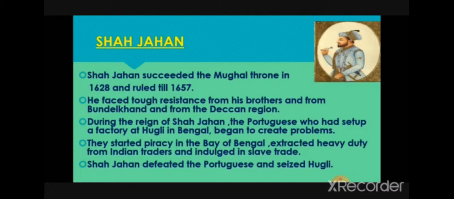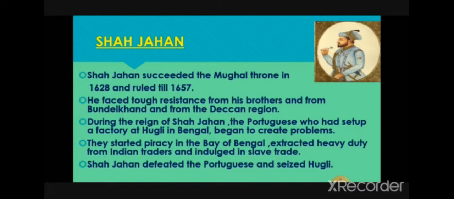In the first part of this chapter, we discussed Jahangir, and in this part, we'll discuss Shah Jahan and Aurangzeb. Shah Jahan's original name is Shihabuddin Muhammad Khurram. We usually call him Khurram, and this name means joyful. This name was given to him by his grandfather Akbar. He was also known as the engineer king because he built so many buildings. He is famous for the buildings built by him, like the Taj Mahal, Red Fort, Jama Masjid, etc.